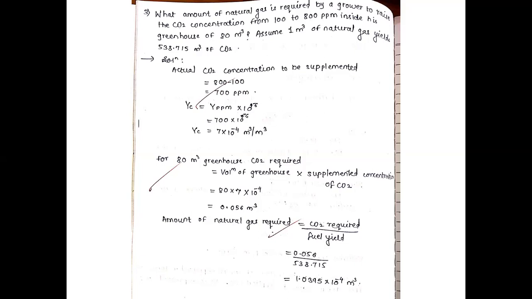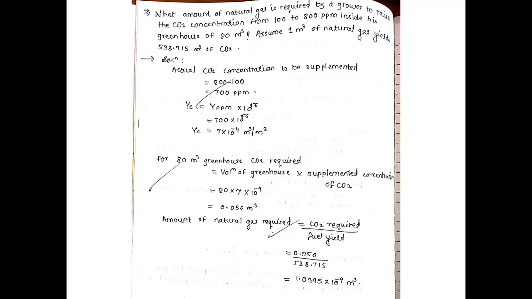For the 80 meter cube greenhouse, CO2 required is equal to volume of greenhouse into supplemented concentration of CO2, that is 80 into 7 into 10 raised to minus 4, which is equal to 0.056 meter cube.